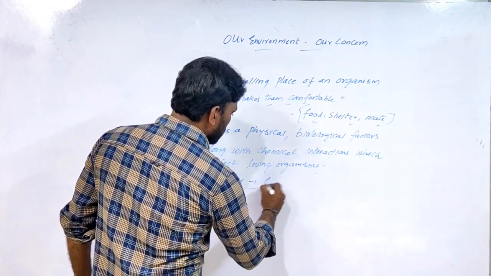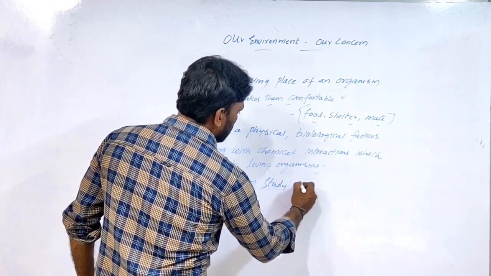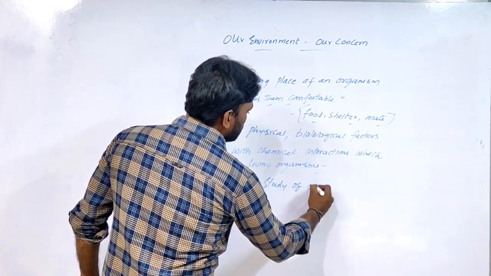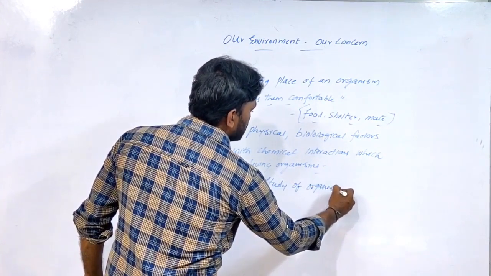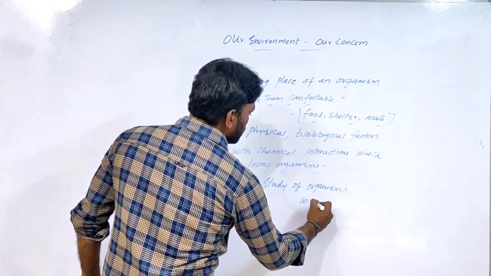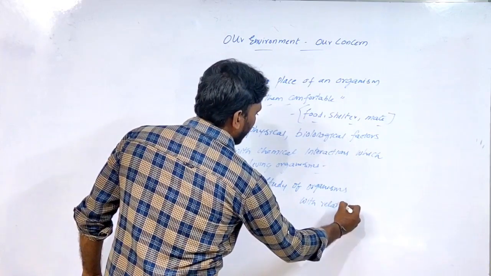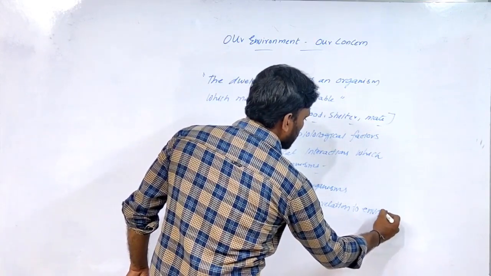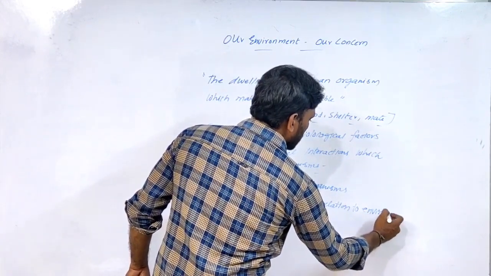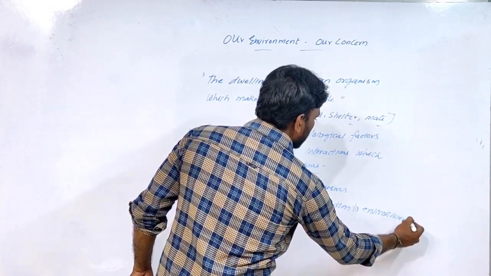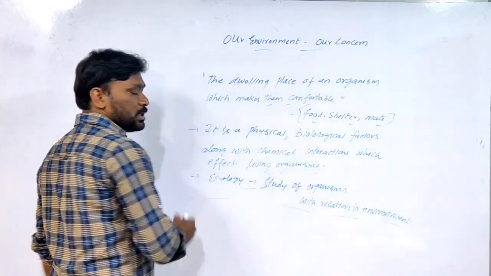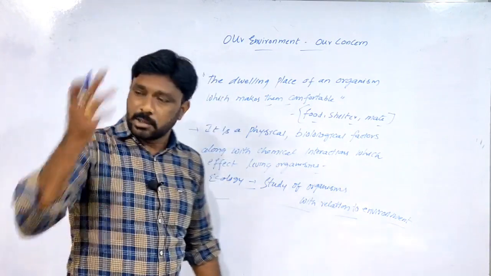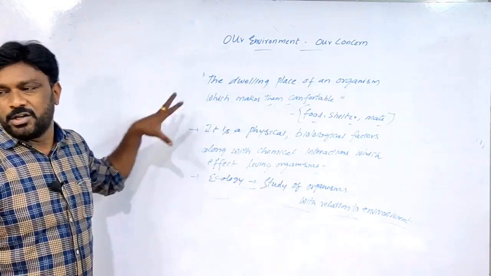Study of organisms in relation to environment is called ecology. And those who study these organisms in the surroundings are called ecologists.